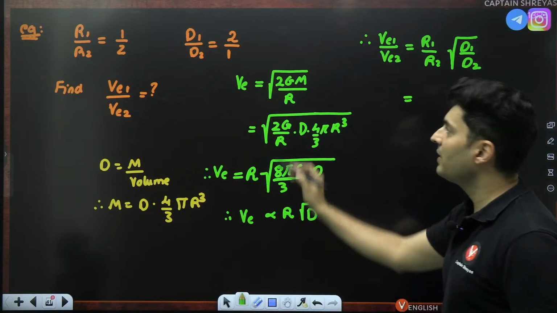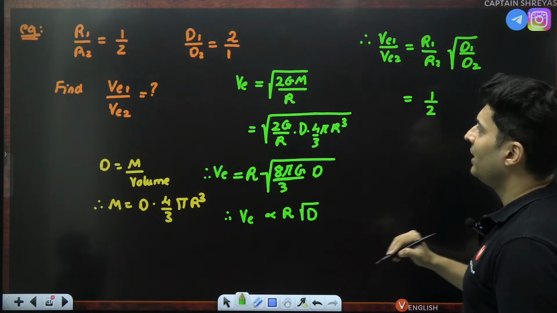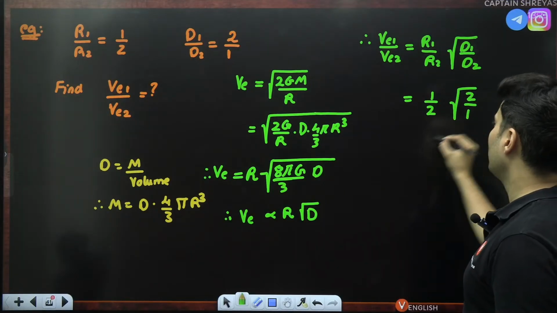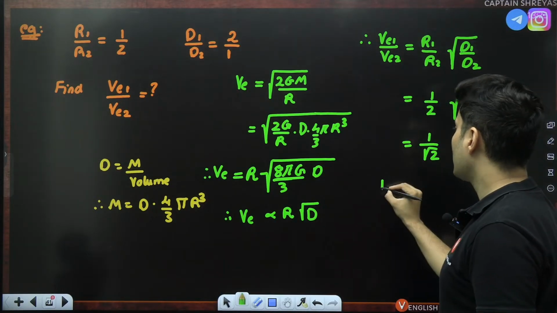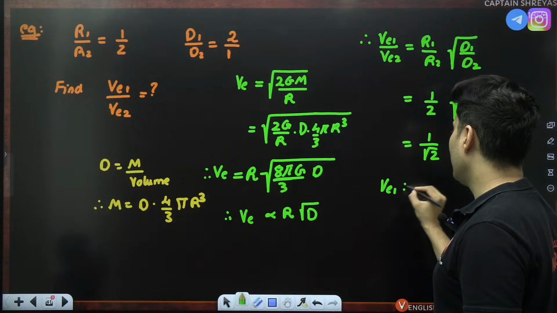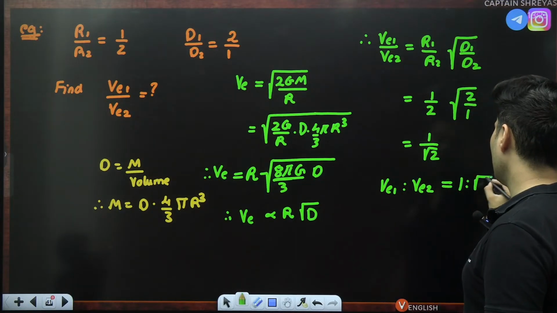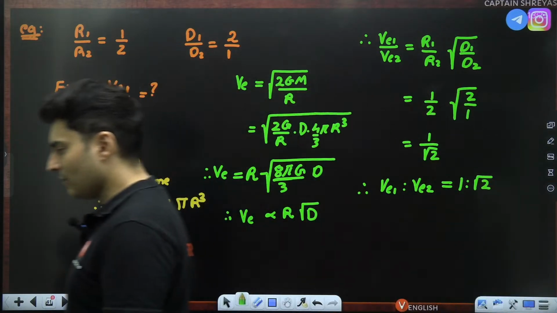The radius ratio r1 and r2 is 1 and 2. And d1 and d2 is basically root 2 by 1. Root 2 cancels, I will get 1 by root 2. So escape velocity 1 is to escape velocity 2 in the ratio of 1 is to root 2. That is the answer.